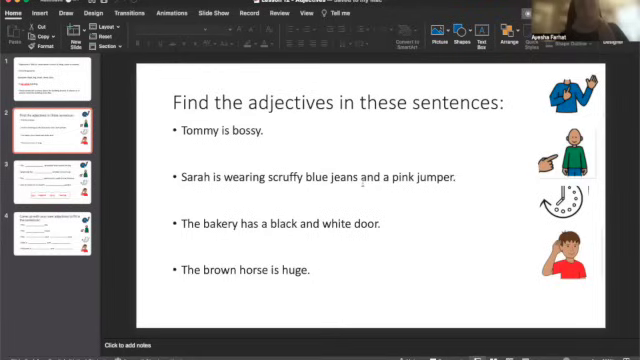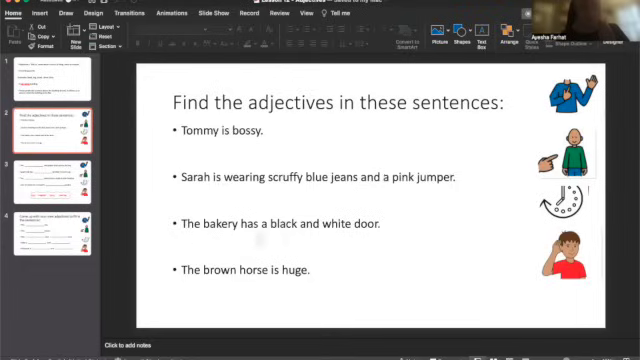So scruffy blue jeans and a pink jumper. It tells me more about what Sarah looks like. She's wearing blue jeans and a pink jumper. So I can imagine somebody in blue jeans and a pink jumper. So blue and pink are the adjectives in the sentence because they are telling me more about Sarah. And Sarah is the noun because Sarah is a person. Okay, let's move to the next one.